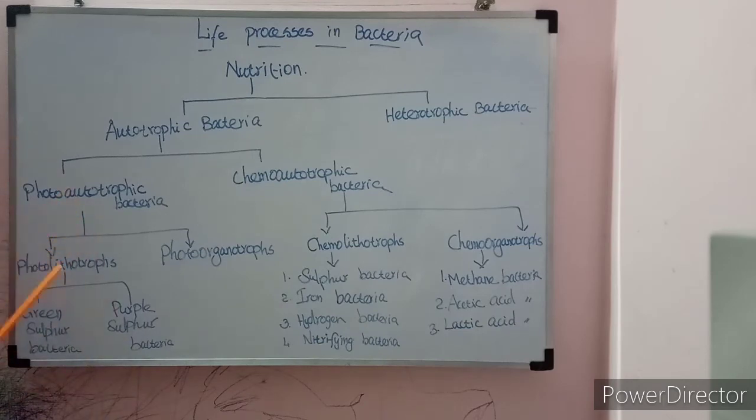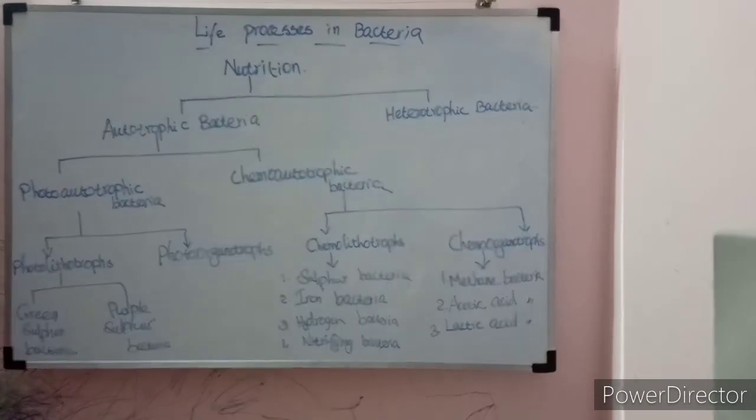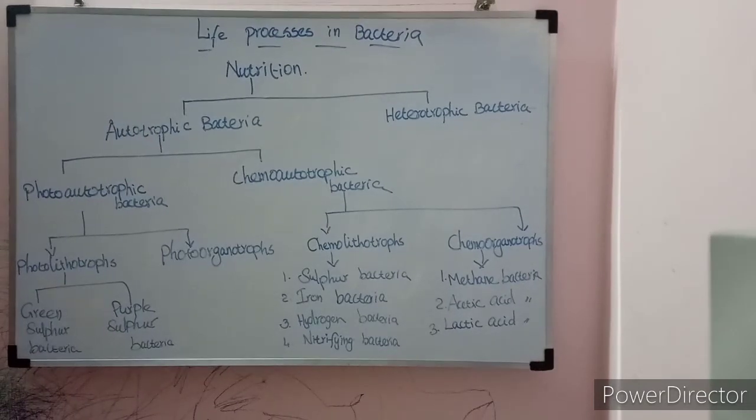Photoautotrophic bacteria are again divided into two types, that is photolithotrophs and photoorganotrophs. Both photolithotrophs and photoorganotrophs use sunlight as the source of energy. Then they need the hydrogen donor. Photosynthesis needs sunlight, and in the same way a hydrogen donor. In plants, water, H2O, acts as the hydrogen donor.